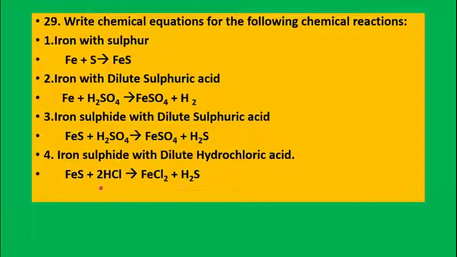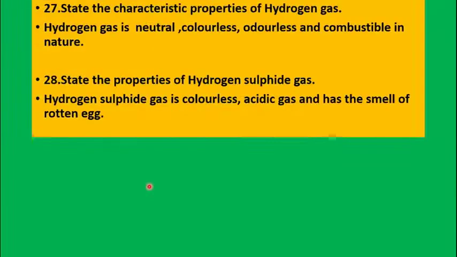According to the law of conservation of mass, the number of atoms of the reactant should always be equal to the number of atoms participating to form the product. So here it is 2 chlorine, 2 hydrogen. In order to balance it, we have to write 2 in front of the HCl formula. So this is how we balance the equation. We will be studying it later in the next chapter. Next, state the characteristic properties of hydrogen gas. Hydrogen gas is neutral, colorless, odorless and combustible in nature. Hydrogen sulfide gas is colorless, acidic gas and has a smell of rotten egg.